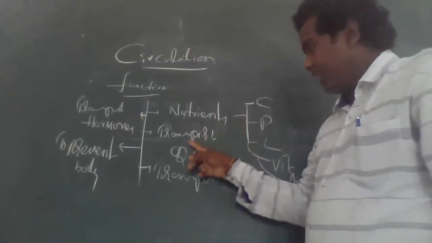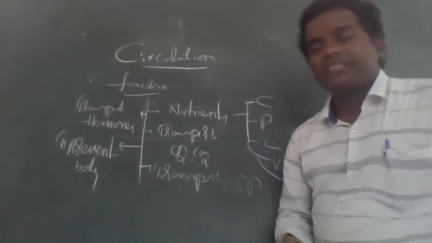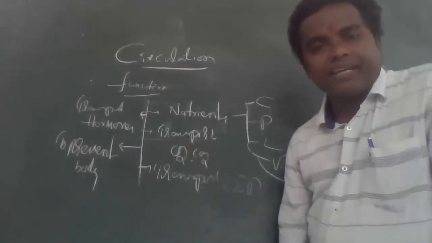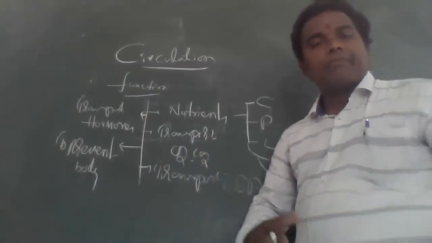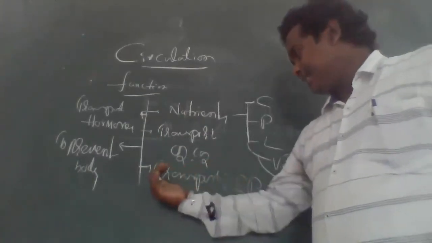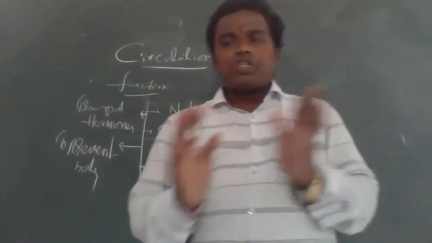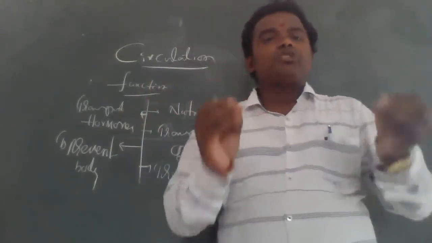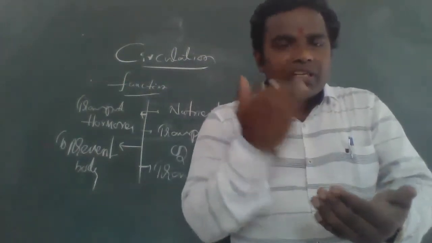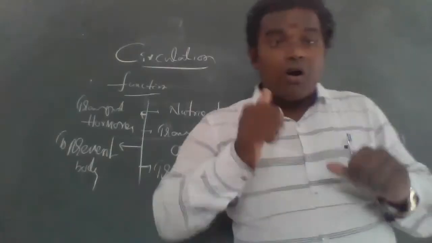Number 2 function, transport of gases, that is oxygen and carbon dioxide, which are transported from one organ to another organ. Next, transport of excretory products, which is also done by the blood. So the medium is called blood. The system is called circulatory system. The process is called circulation, and the system is called circulatory system or transport system.